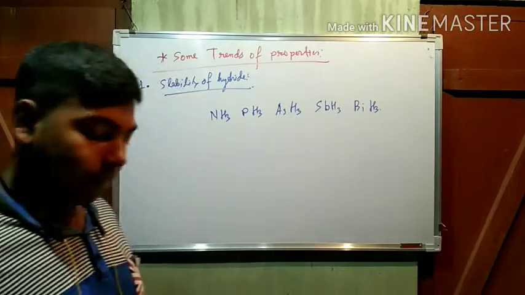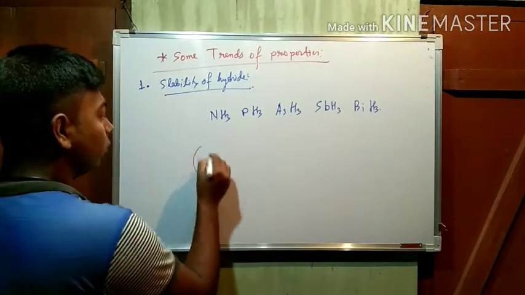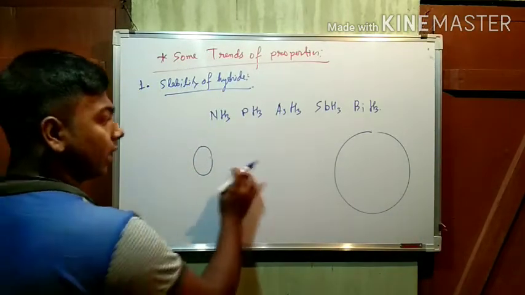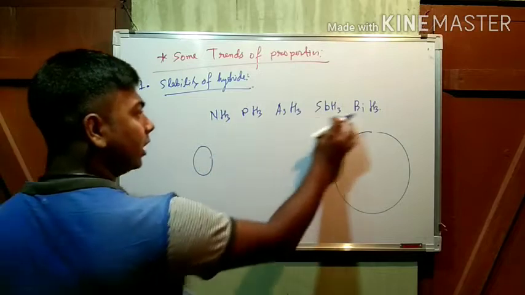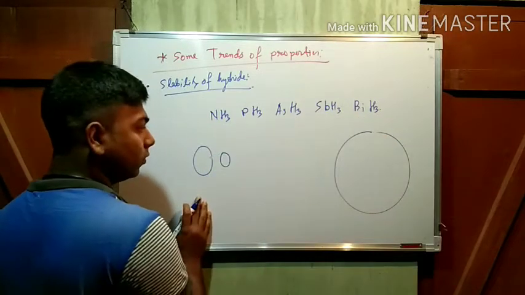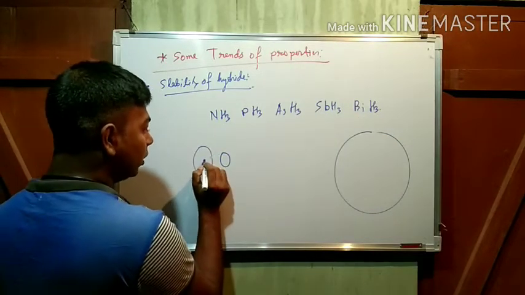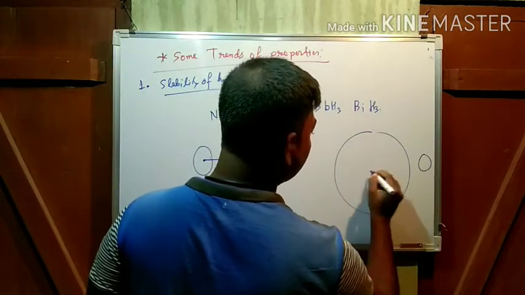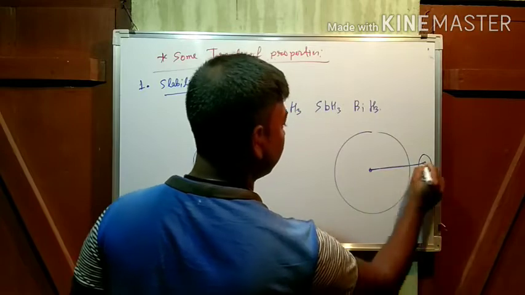Now see. Suppose this one is nitrogen and this one bismuth. Size increases, but hydrogen remains the same, no? Suppose this one is hydrogen. Now see, the internuclear distance between these two is this one. But here, if this one is hydrogen, then the distance is this one.